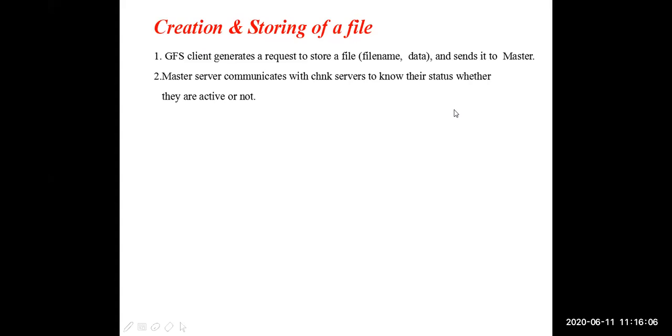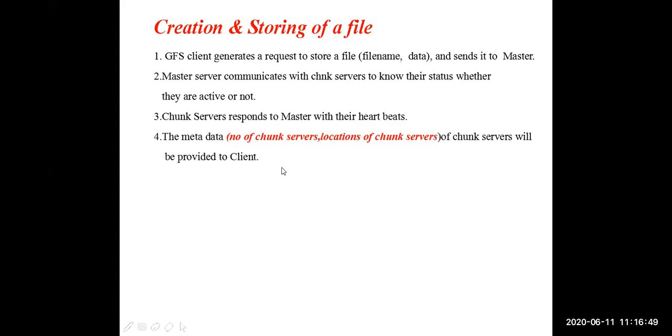Next, the master server immediately communicates with the chunk servers to know their status, whether they are active or not, and how many chunk servers are active at present. The chunk servers respond to the master server with their heartbeats, indicating we are active. By seeing those heartbeats, the master server gets an idea of how many chunk servers are currently available.